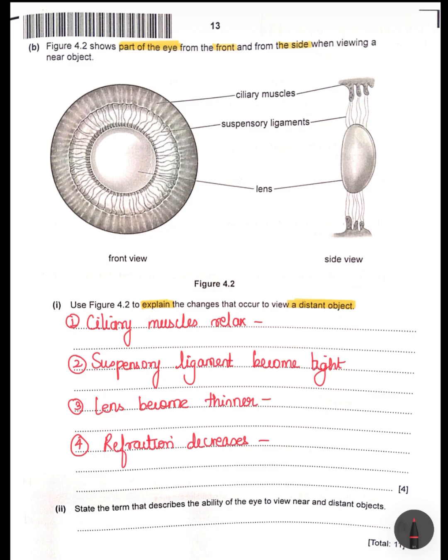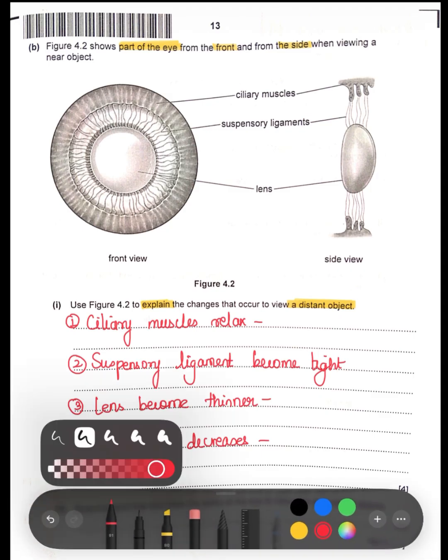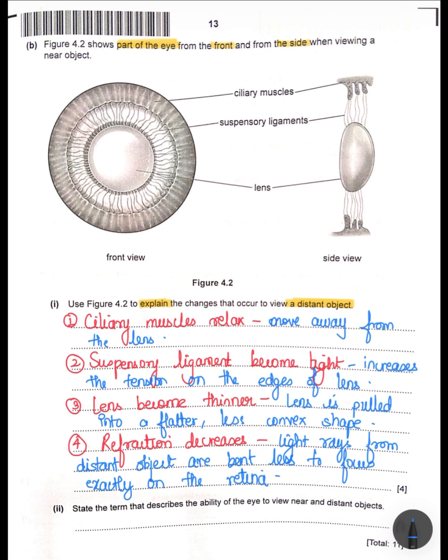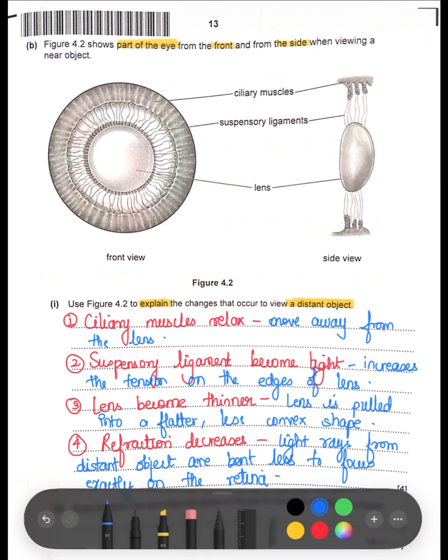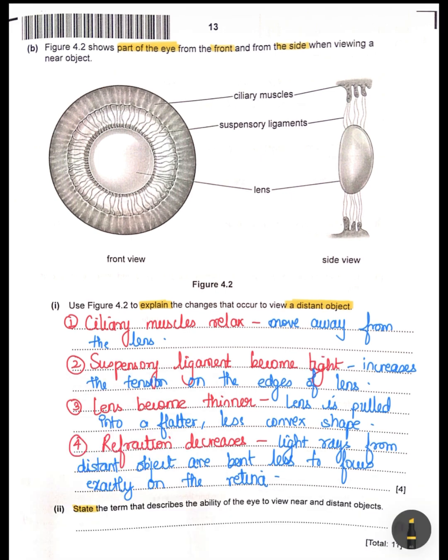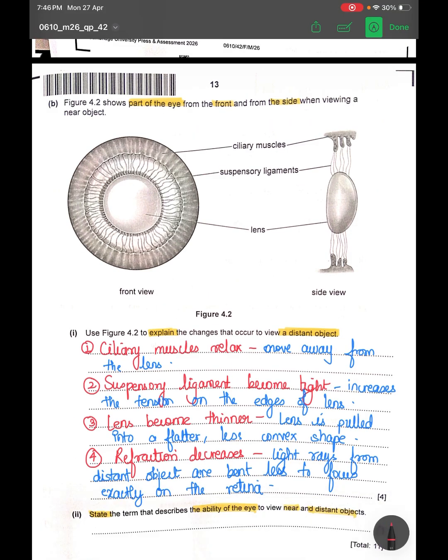Okay, so these are the 4 points, but it's better if you explain them. That would give you the additional mark. This is the detailed answer for 4 marks. You write all the points, you get your 4 marks. Here you need to state the term that describes the ability of the eye to view near and distant objects both. Again, a very straightforward question. So the answer for this is accommodation.